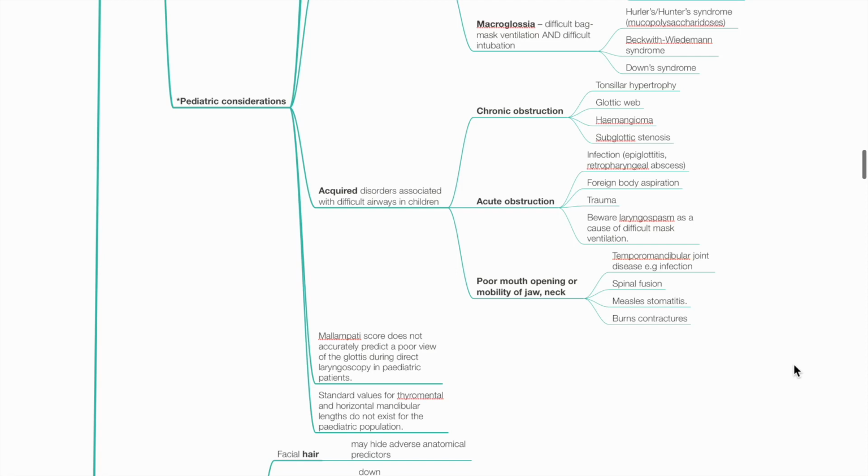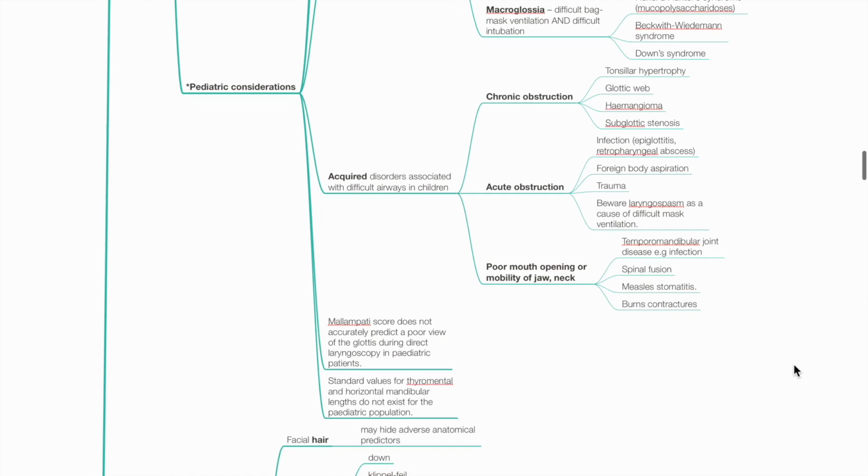Acquired disorders associated with difficult airway in children include chronic obstruction, such as in tonsillar hypertrophy, glottic web, hemangioma or subglottic stenosis; acute obstruction, such as due to infection, foreign body aspiration and trauma, beware of laryngospasm; poor mouth opening or mobility of jaw and neck, such as in TMJ disease, spinal fusion, measles, stomatitis, and burn contractures. Mallampati score does not accurately predict a poor view of glottis during laryngoscopy in pediatric patients. Standard values of thyromental and horizontal mandibular lengths do not exist for the pediatric population.